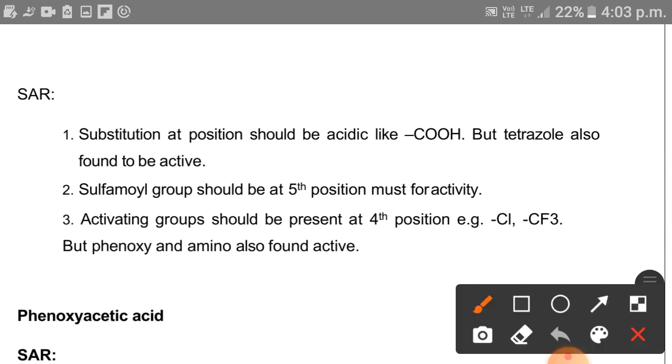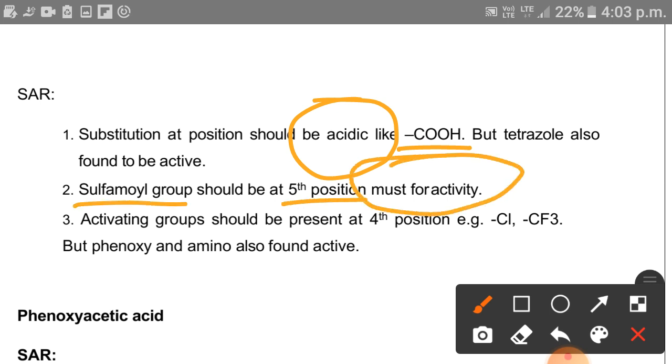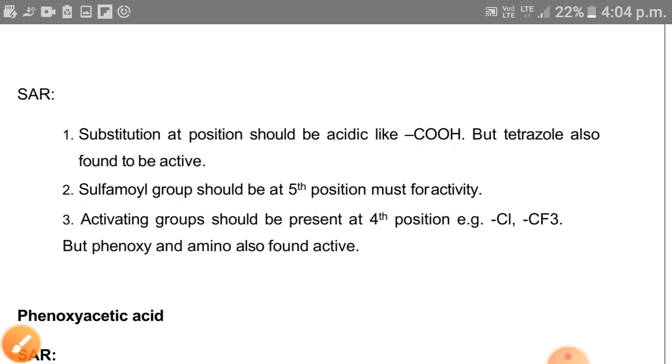Here if we see the SAR, the COOH is very important for its acidic condition, and the sulfamoyl group at fifth position is very essential, and we can replace the fourth position by chlorine, CF3, phenoxy, benzyl, or benzoyl. All these groups can be attached at fourth position.